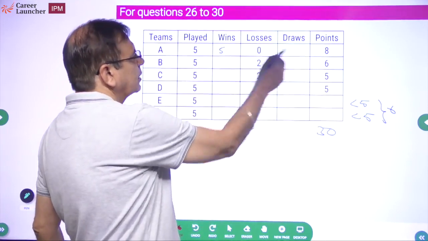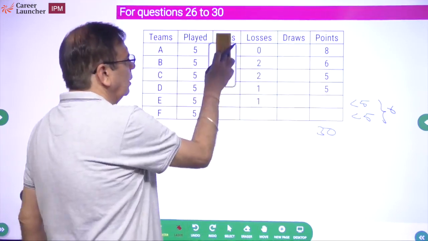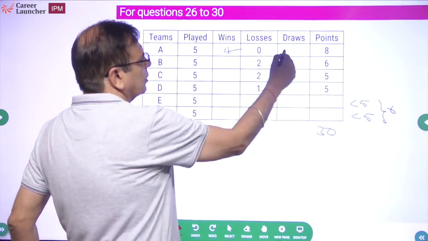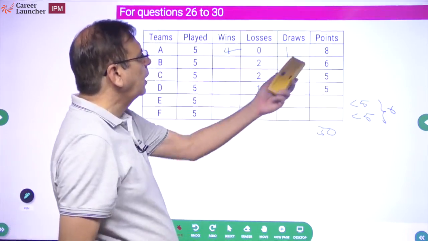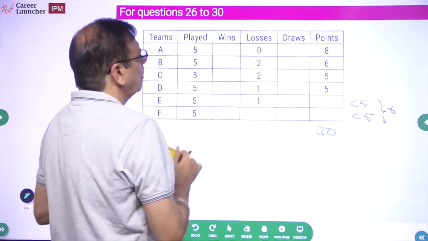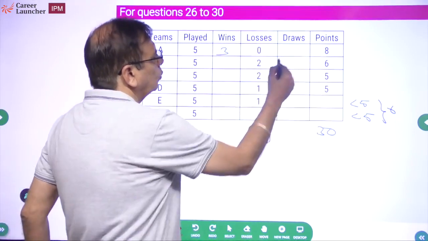If he wins all 5 matches, that would have been 10. So 5 matches is not possible. Can he win 4 matches? If it is 4 matches and 1 draw, 8 plus 1, 9. No, it is not possible. It is 8 points. So 3 matches wins and 2 draws.